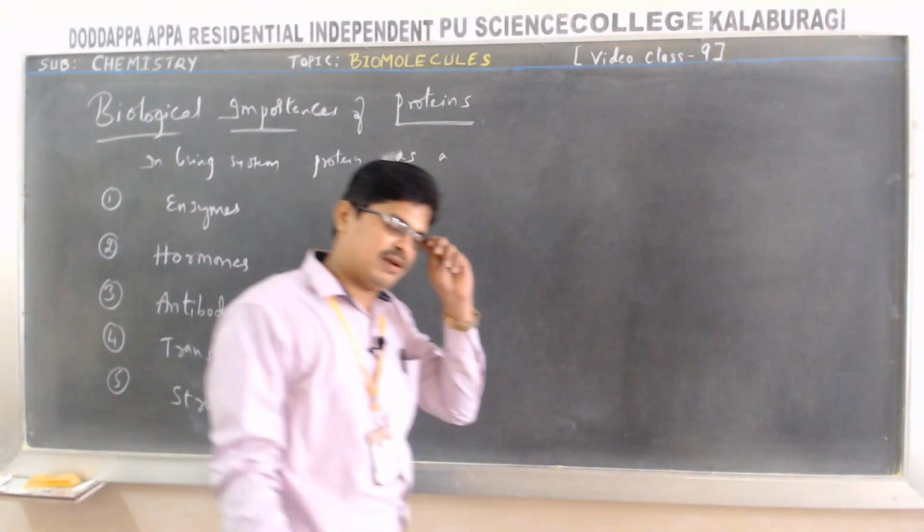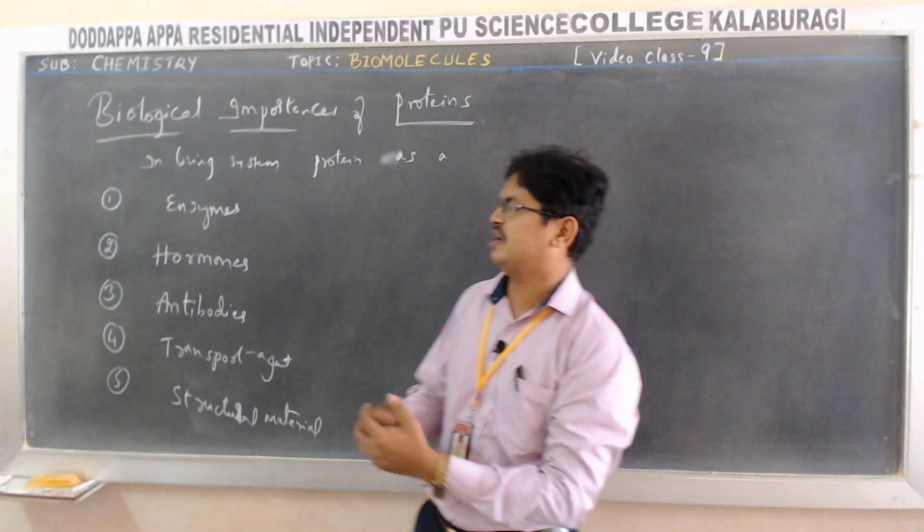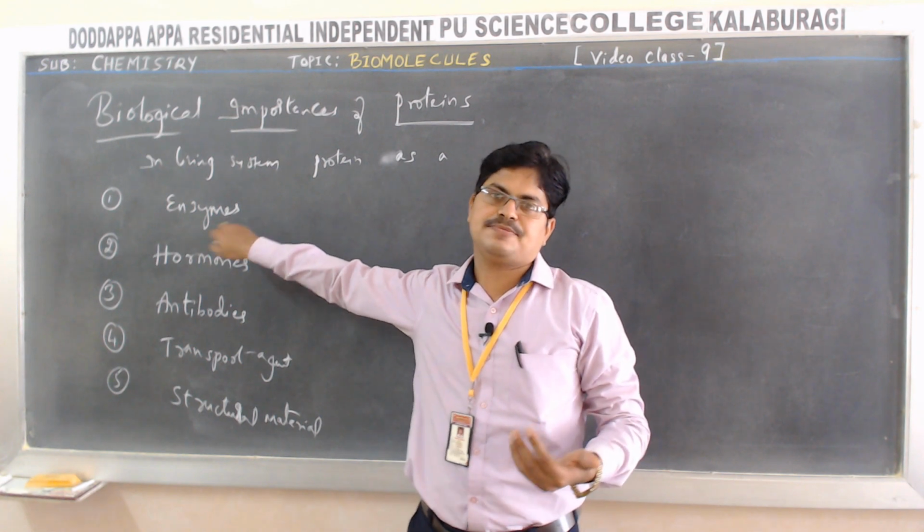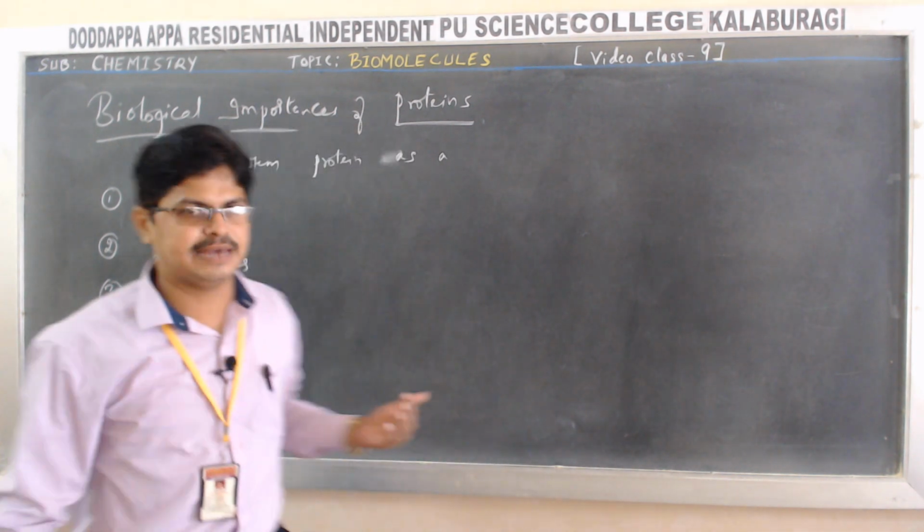So these are the 5 important roles of protein in our body. Protein acts as enzymes. So now let us focus on enzymes.